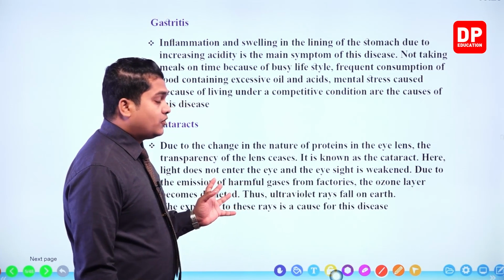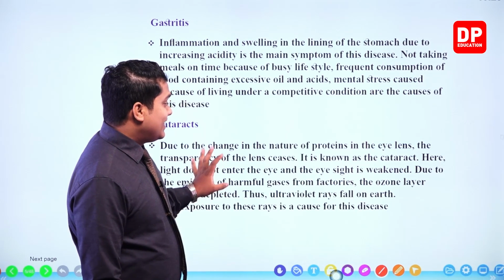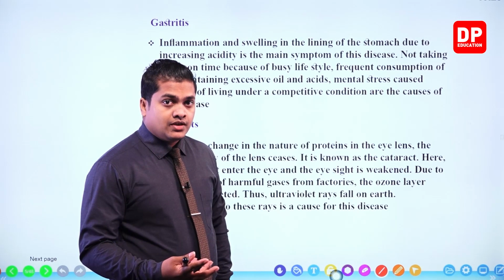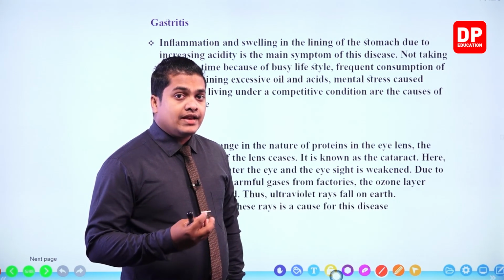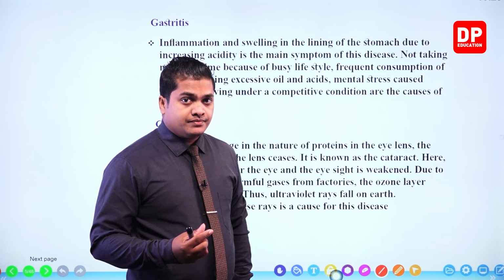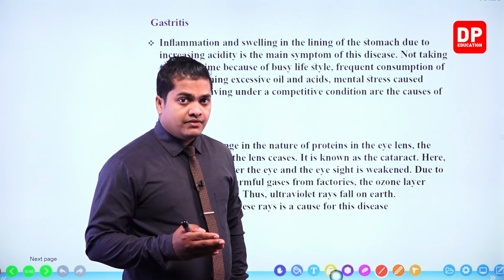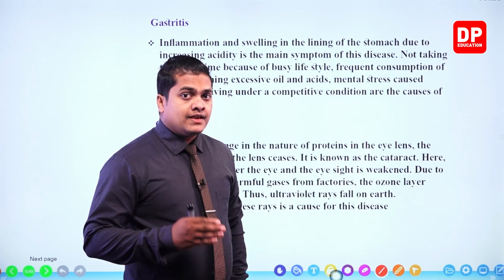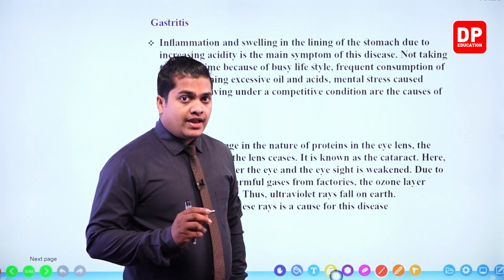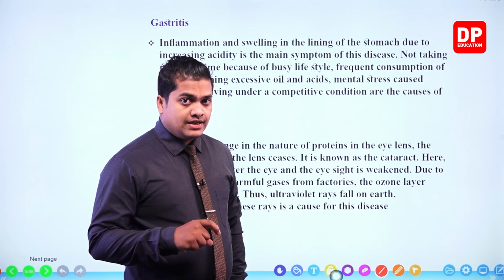So let's see first of all, what do you mean by cataract? Cataract means, my dear children, that the nature of the proteins in the eye lens is going to change. You know that our eye lens is transparent. But upon change in the protein levels within the eye, the transparency is going to reduce and it is going to create a translucent kind of material within the eye lens.